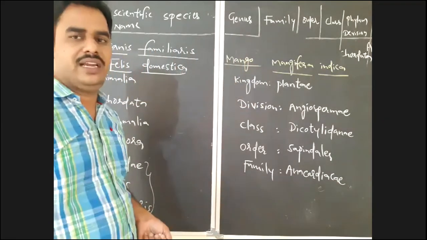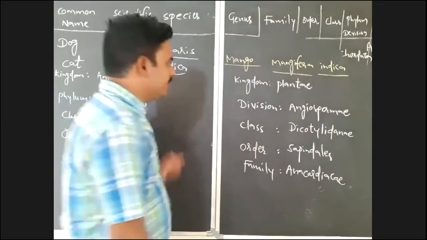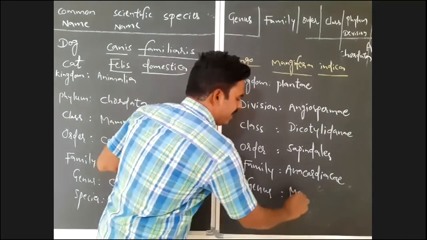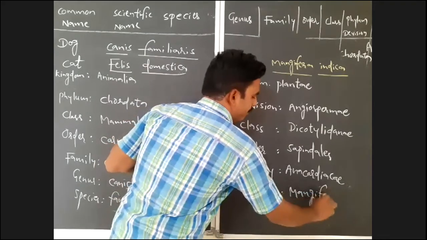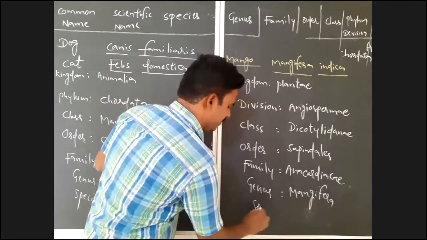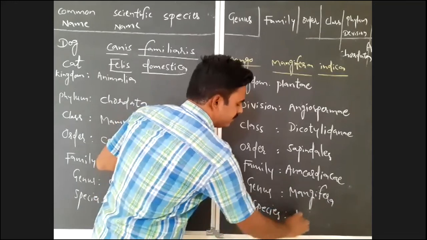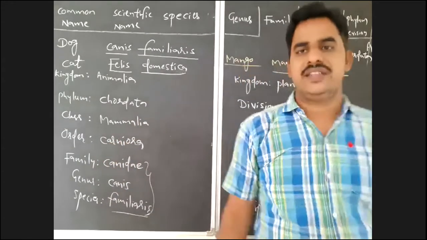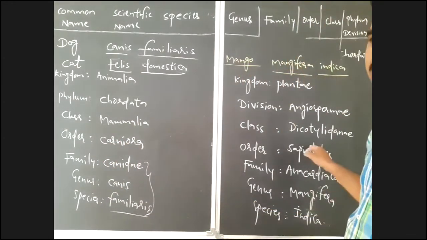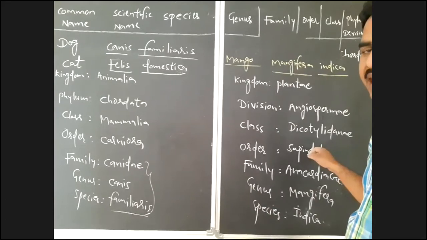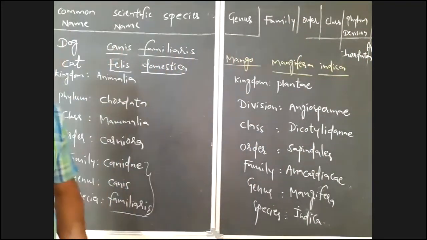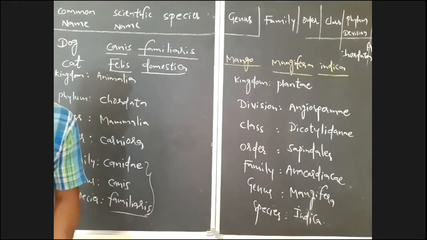The family Anacardiaceae. And you all know the genus and species. The genus is Mangifera. The species is Indica. So here Indica, that you should notice. Mangifera indica. So it is the classification of mango, or Mangifera indica, by using the 7 obligatory categories of taxonomical hierarchy.